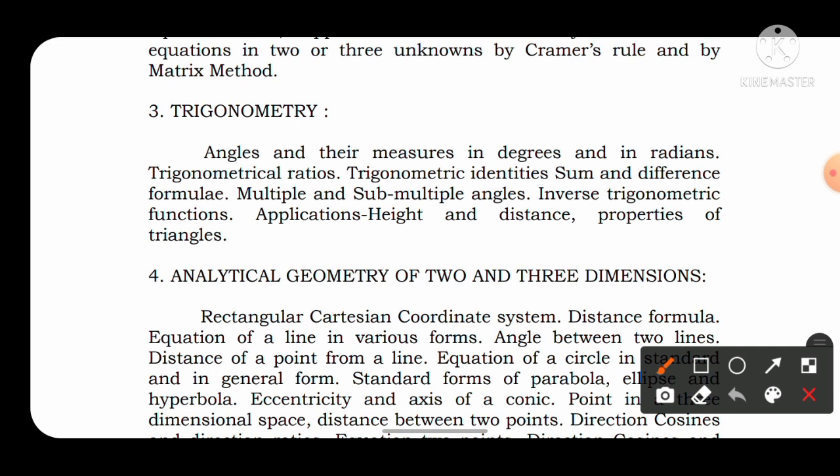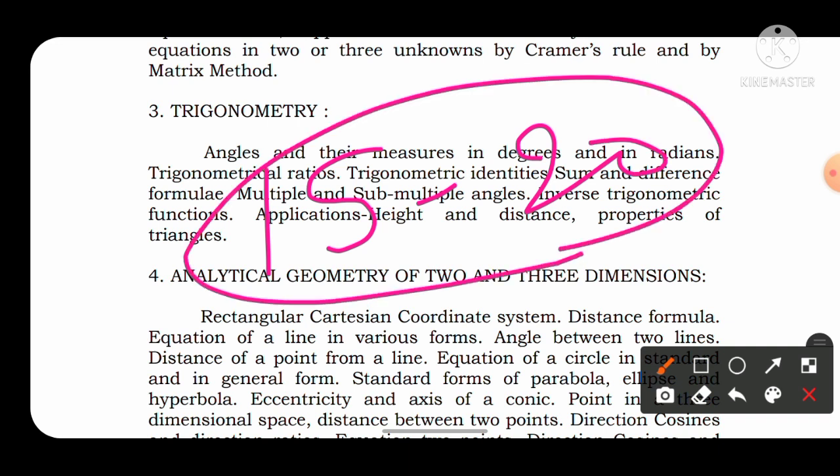If you take the previous year question papers of the NDA written examination, like NDA 1 2021, NDA 1 and 2 2022, NDA 1 2019, and NDA 2 2019, you will see the weightage of trigonometry: around 15 to 20 questions have been asked in a few years, and in a few years it has crossed around 24 questions as well. That means the weightage of trigonometry is very high. So it is believed that around 10 questions will surely come in the NDA 1 2022 paper. So don't miss even a single topic from trigonometry.